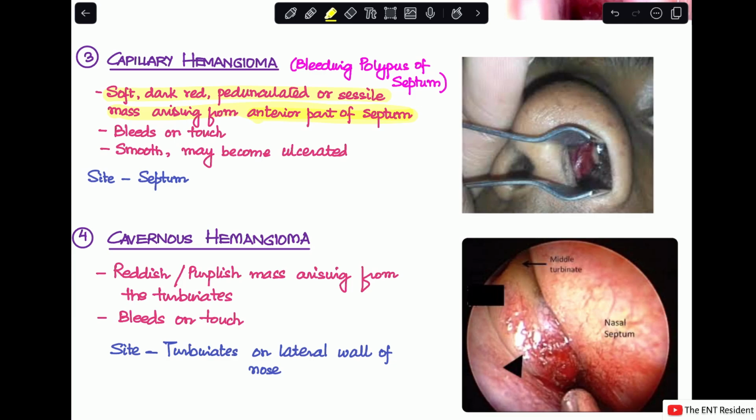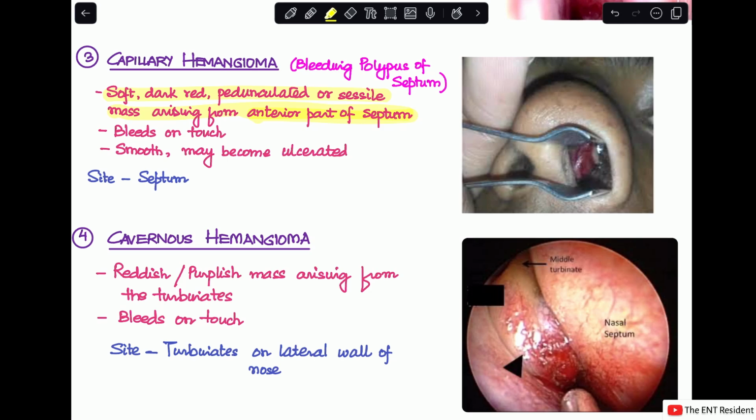And as the name suggests, it's a hemangioma, so it will be a vascular tumor, which means that it will bleed heavily on touch. And these masses are usually very smooth in the surface, but sometimes you may find ulceration on the surface as well.